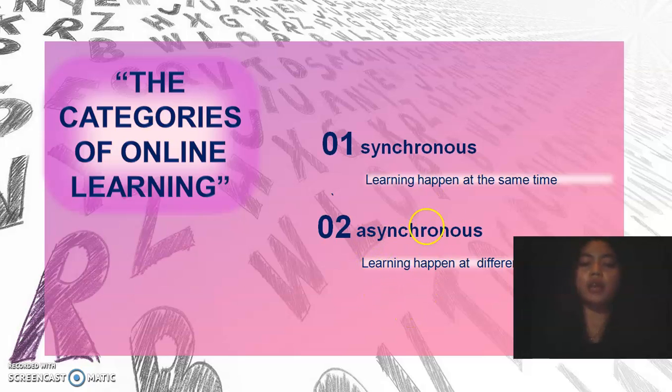And the second one is asynchronous learning. Asynchronous learning happens at a different time. It means that the learners do not need to be online together at any particular time. Class meets at no particular time and is of no specific length.